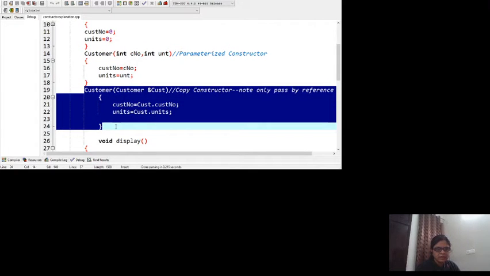You can see the parenthesis part is entirely changed. It is accepting a reference to an object of the same class type as a parameter. Why is it taking a reference? Because if we pass by value, it will again call the copy constructor to copy the value of the argument into the parameter.